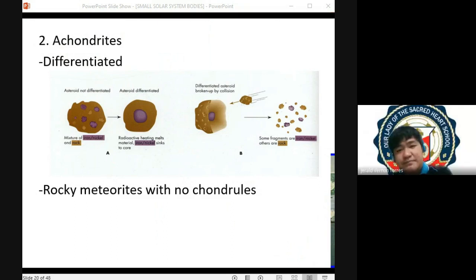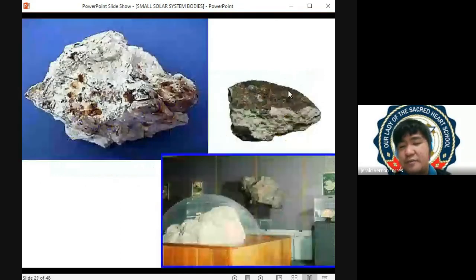Metallic, of course, di ba? Just like planet Earth, isipin nyo, nanggaling yung material sa core ng planet Earth. So we will expect a metallic meteorite. Meron din time na hindi siya totally sa center nakuha. So sometimes may mixture ng metal and ng rocks. Sa meteorite natin, yung na-strip off na material has a combination of metal and rock. In this case, you would collect your stony iron meteorite. Tatawag natin stony iron meteorite. So anyways,